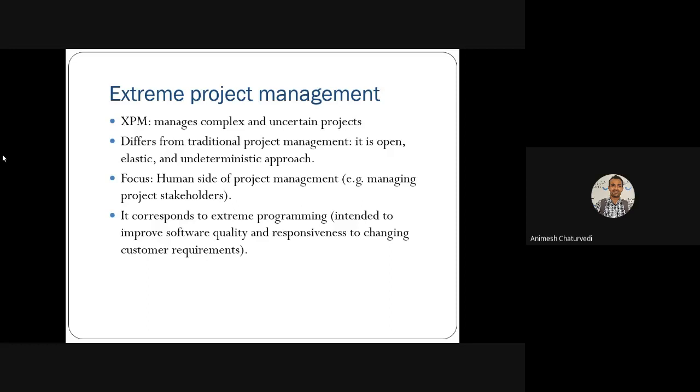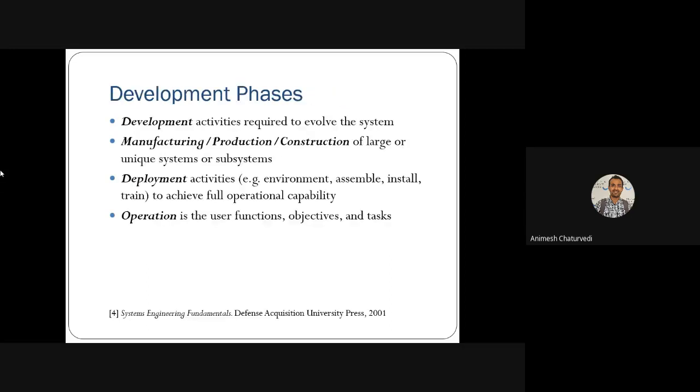Then it focuses more on the human side, meaning how you manage the stakeholders and the user requirements. This project basically corresponds to extreme programming, which intends to develop or improve software quality by responding to changes in customer requirements. Customer requirements keep on changing, so extreme programming keeps on changing its software and improving those qualities. So next, the development phase.